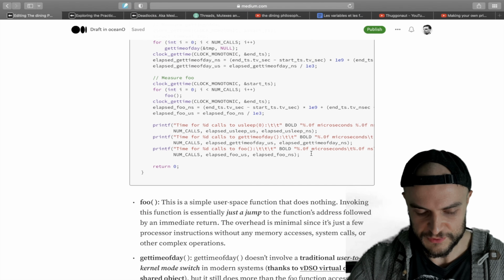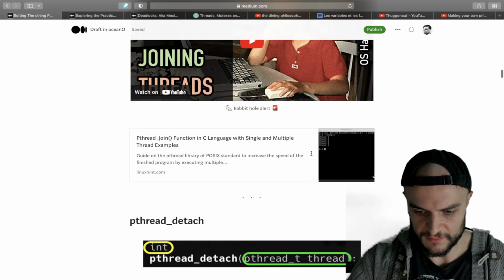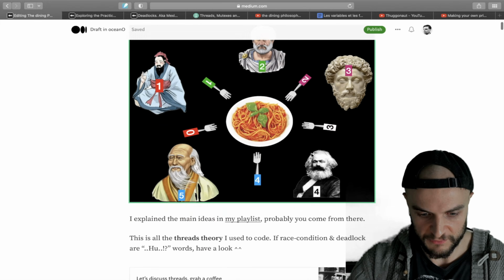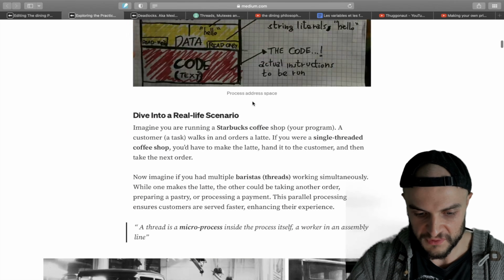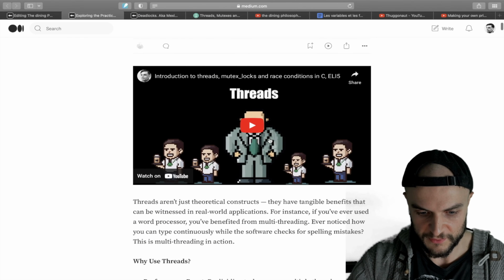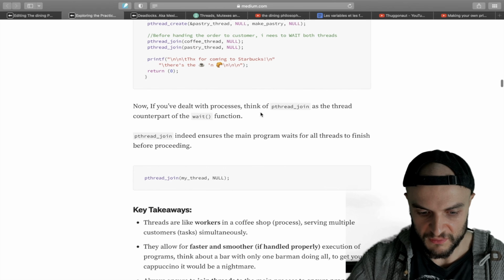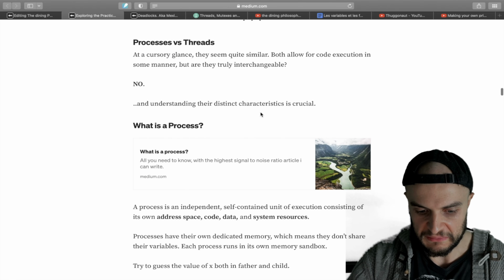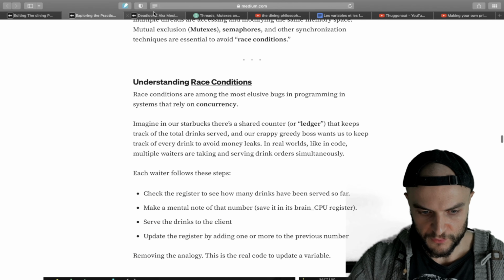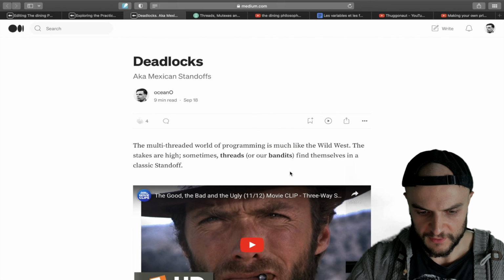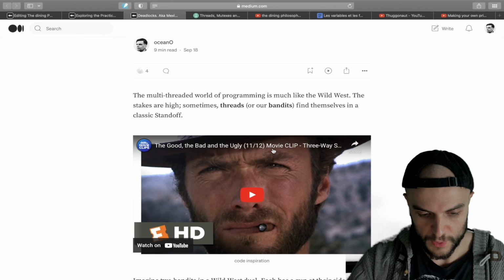Basically, I go into the details. You can read this if you want to dig down, if you have any doubts. Basically, these are my notes, the notes I took before tackling the dining philosophers, so you can have a check. There is also a video here. So this is all the theory I needed to code this thing. Of course, I have another article related to deadlocks, again with the video.